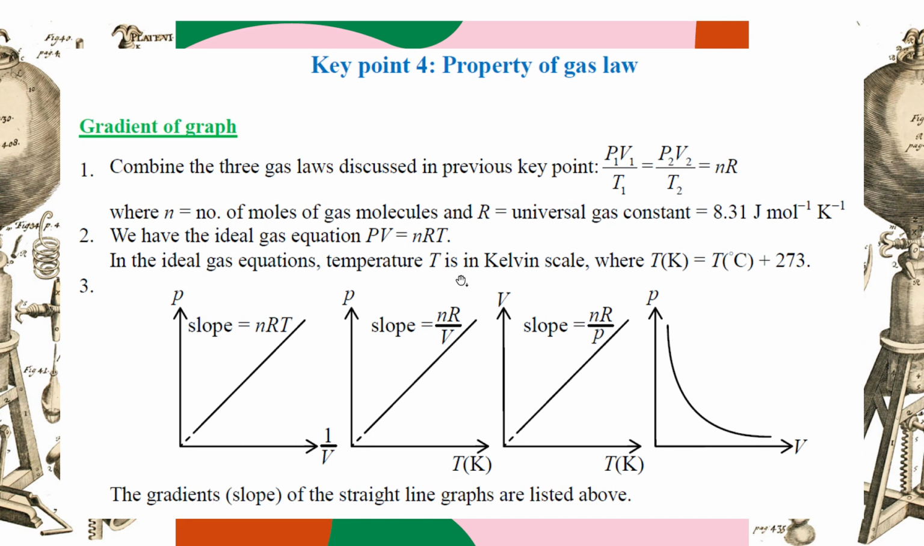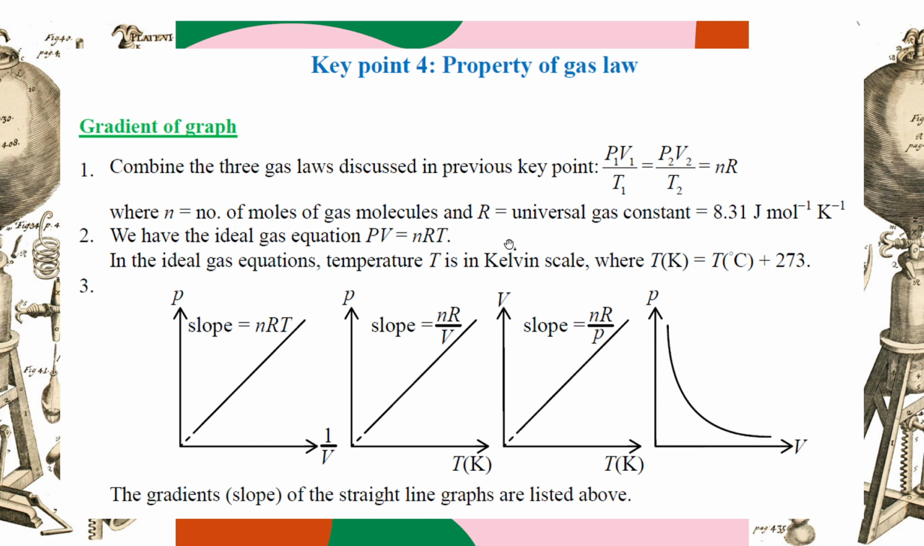PV over T is a constant. And n is the number of moles of the gas molecules. R is the universal gas constant. For every gas, the R is the same. So we had the concept of partial pressure in the previous two curricula, but not now. And then we have the equation PV equals nRT.